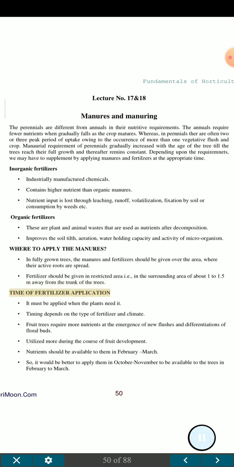Time of fertilizer application. It must be applied when the plants need it. Timing depends on the type of fertilizer and climate. Fruit trees require more nutrients at the emergence of new flushes and differentiation of floral buds, and utilize more during the course of fruit development. Nutrients should be available to them in February-March. So, it would be better to apply them in October-November to be available to the trees in February to March.